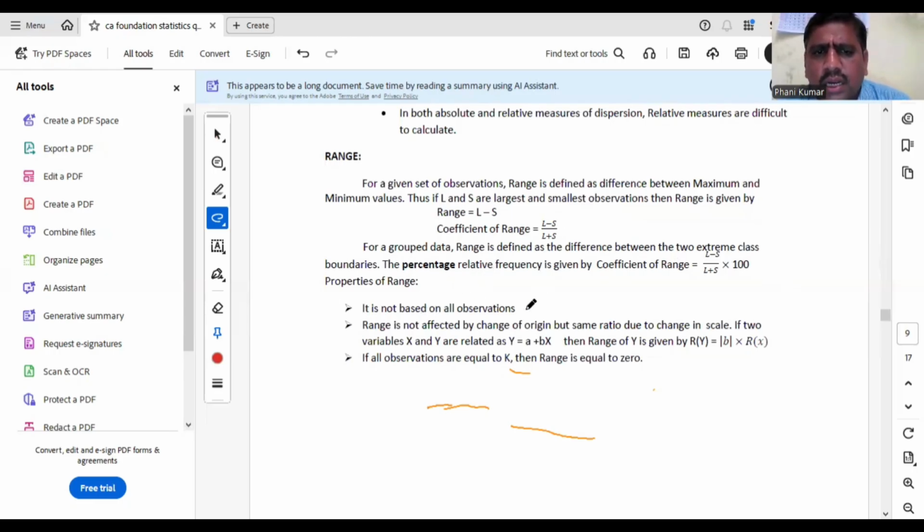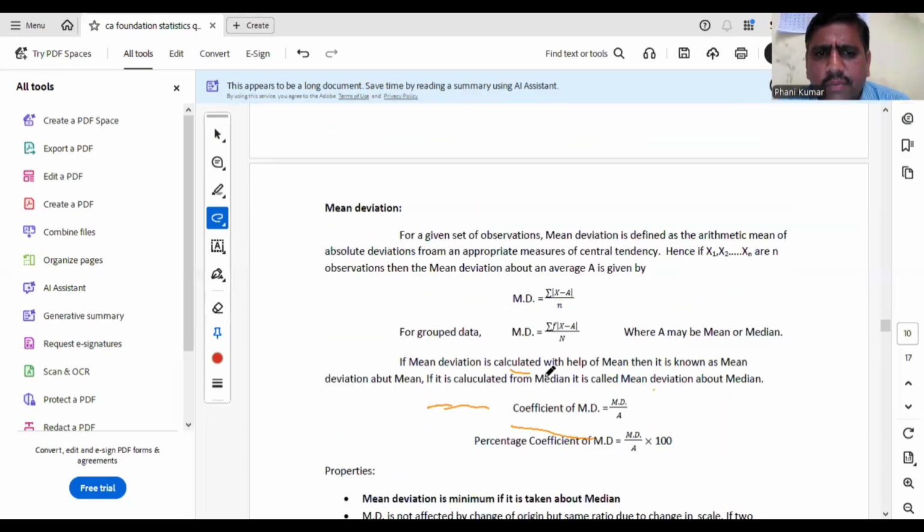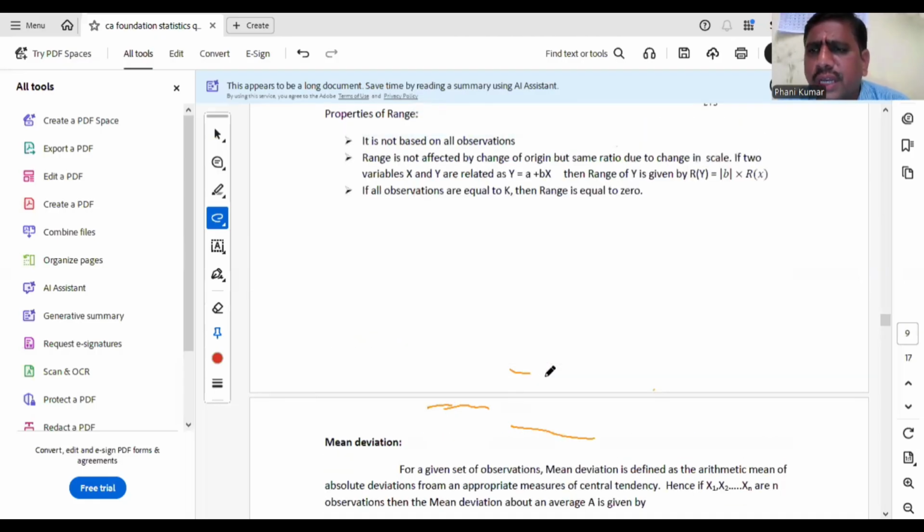So range is not based on all values. It is based only on two values. Range is not affected by origin, but it is affected by scale. All absolute measures of dispersion are not affected by origin. They are affected only by scale. That means if y equal to a plus bx, neglect the origin a, we are considering only scale: mod b into range of x. Any measure of dispersion will not be negative. So mod b into range of x. If all observations are equal to k, range will become 0. Next, MD. Range is useful mostly in quality control.